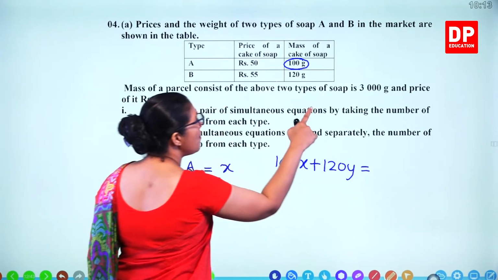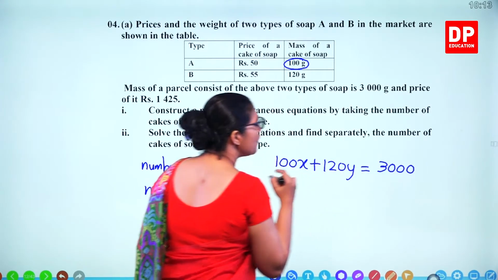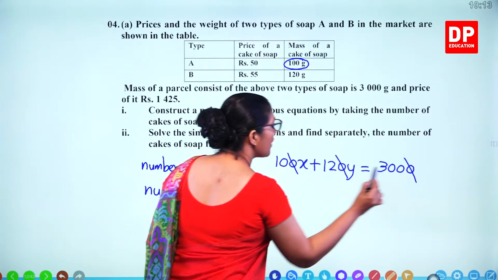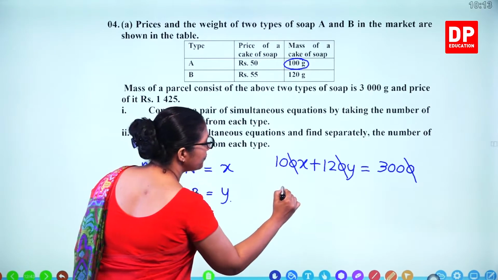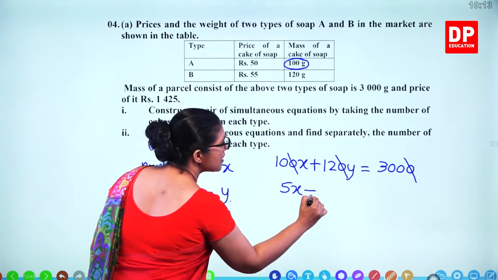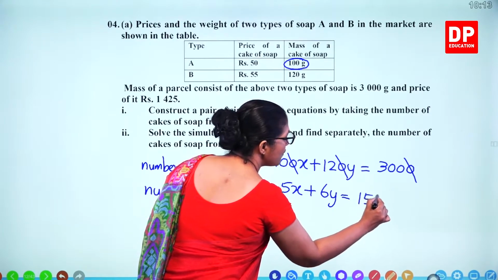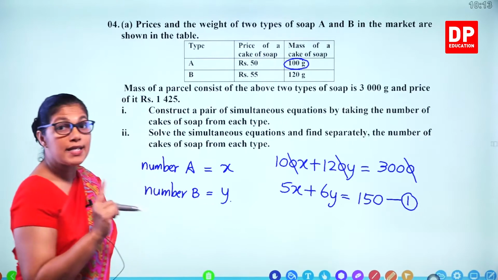The total mass is 3000 grams. So that's one equation. Divide by 10 and you can divide by 2. 5x plus 6y equals 150. That's your first equation.